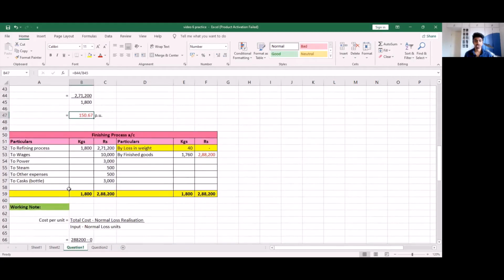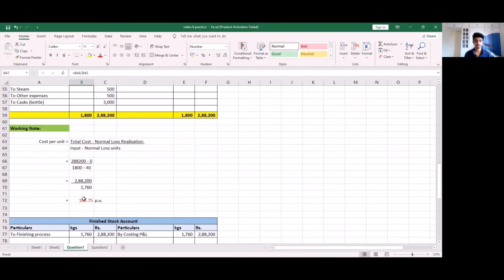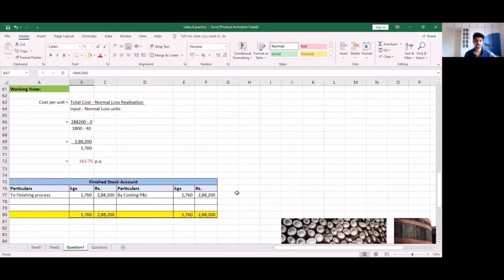Finally, in our finishing process, our finished goods turned out to be 1,760 units, amounting to 2,88,200, and we got the cost per unit as 163.75 per unit. Finally, we were asked to make a finished stock account.